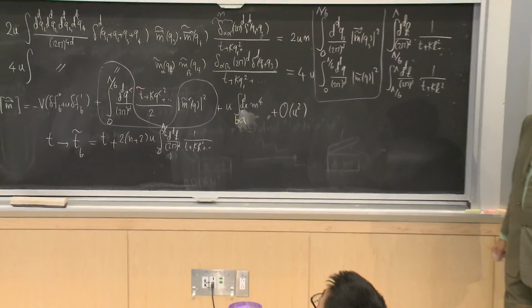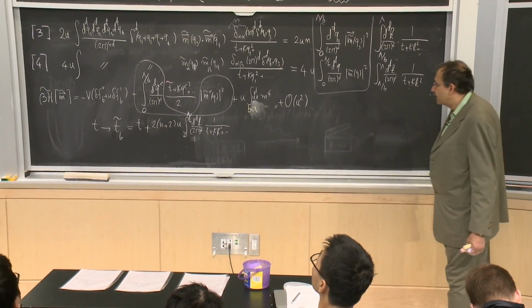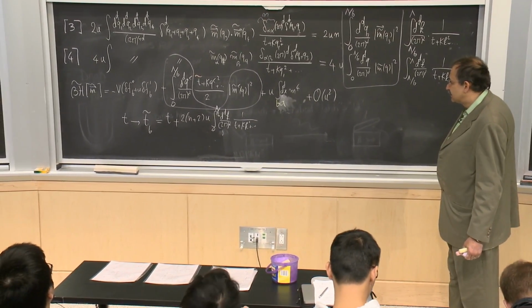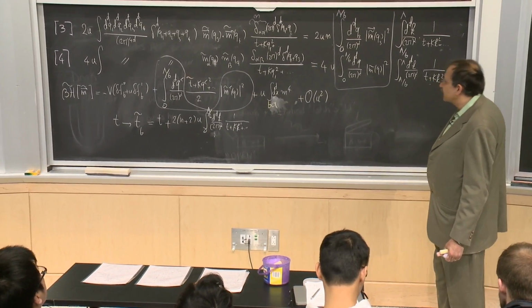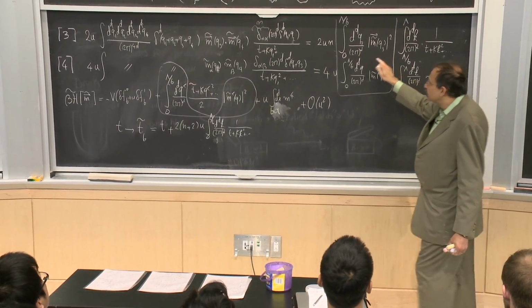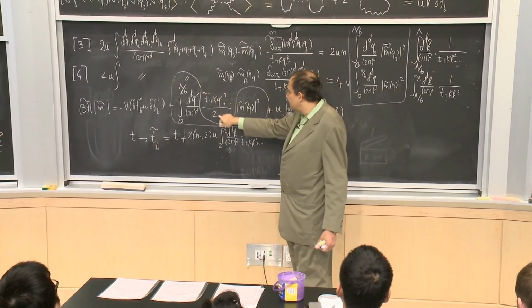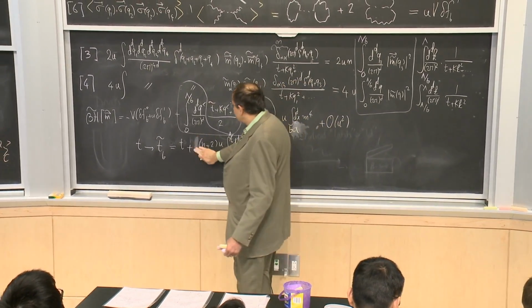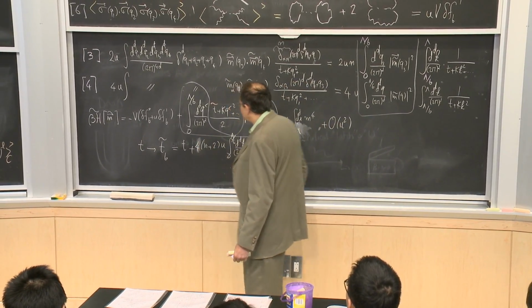Yes? Should it be t tilde is equal to t plus 4 multiplied by n? Exactly, good, because the coefficients here are divided by 2, so that 2 I forgot, and I should restore over here.